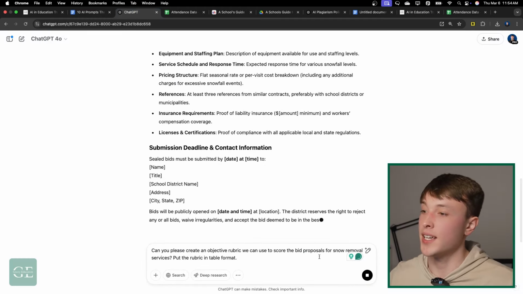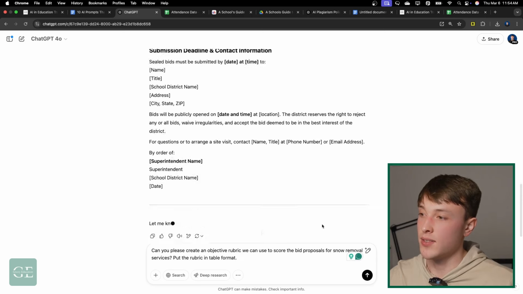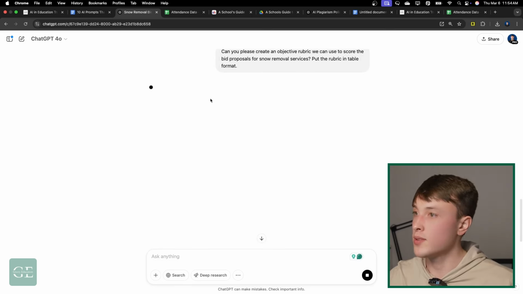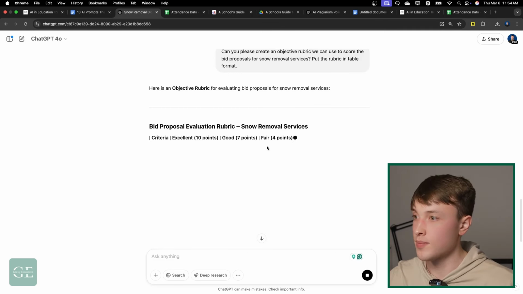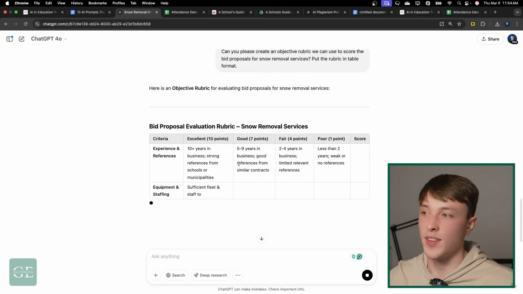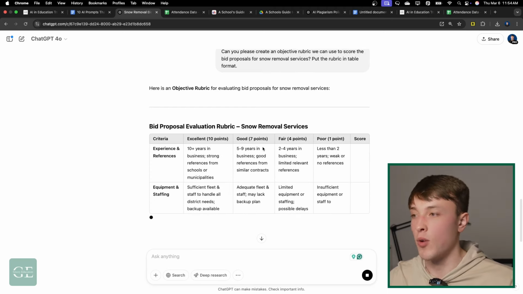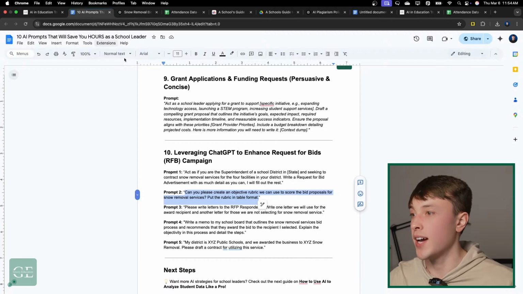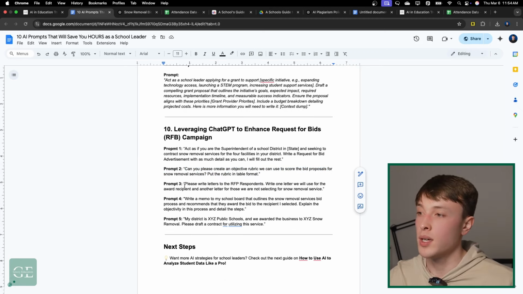I can paste that in, and ChatGPT is going to give us a nice table to grade the bids. I could say the specific criteria that I want it to include if I had something in mind already. The next says, please write letters to the respondents.